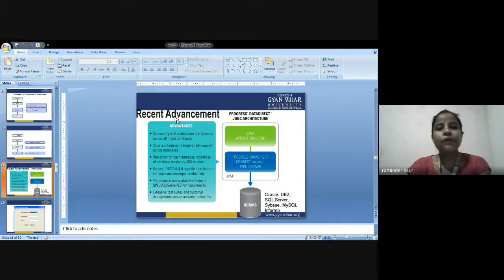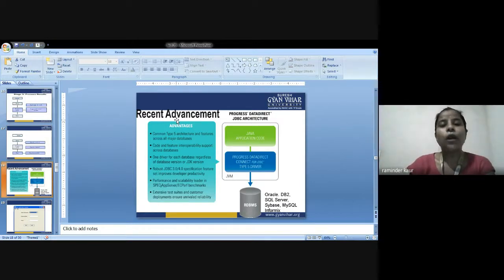Next is robust JDBC 3.0 or 4.0 specification features which would improve developer productivity. Next is performance and scalability, that is performance and scalability leader in application server benchmarks. Next is extensive test suites and customer deployments ensure unrivaled reliability.